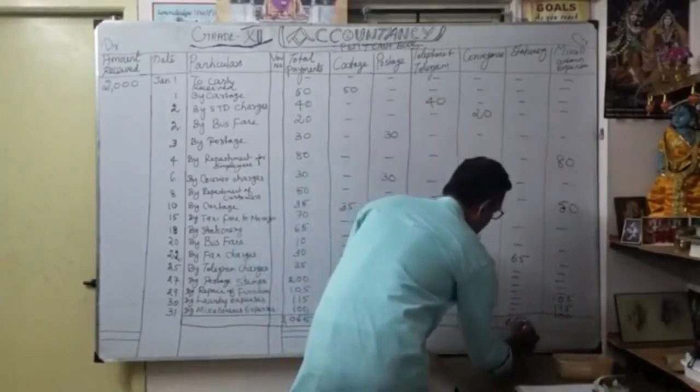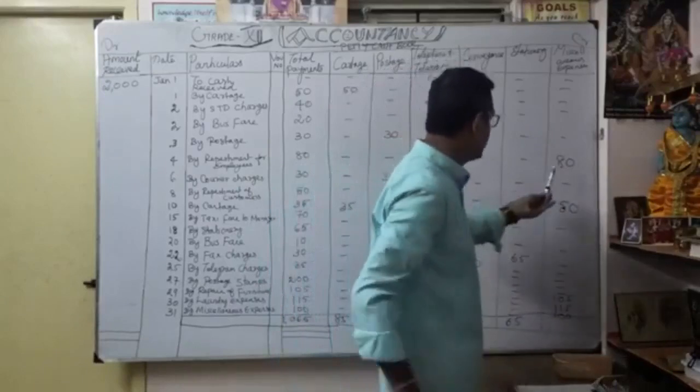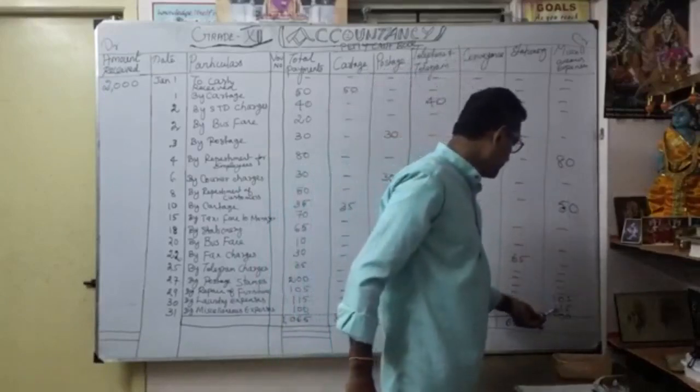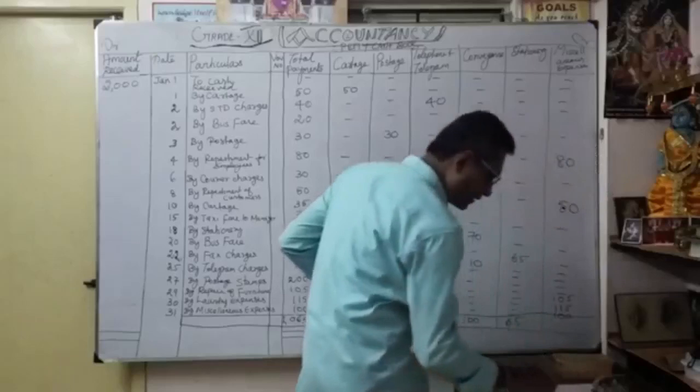So what is our miscellaneous expenses? You want to add all: 80 plus 50, 105, and then 1500. You total everything, you will get how much?